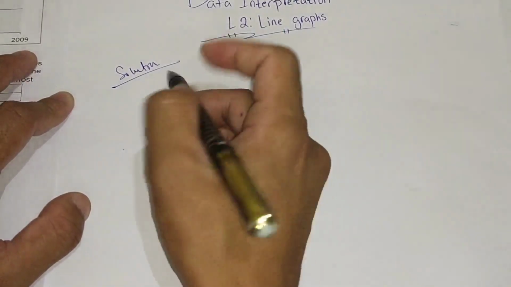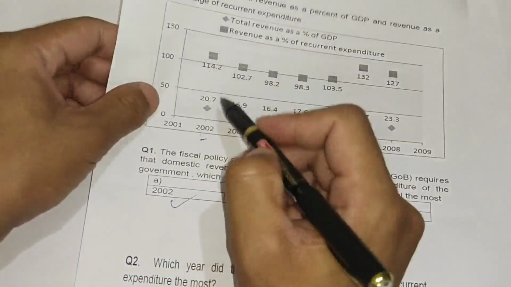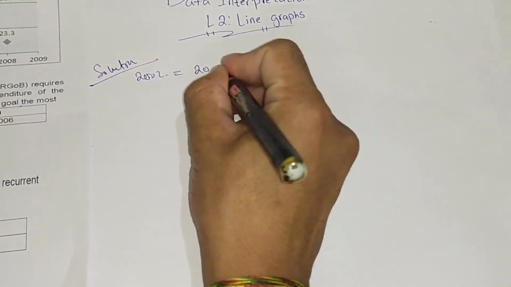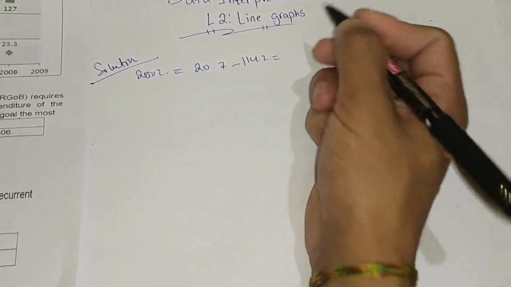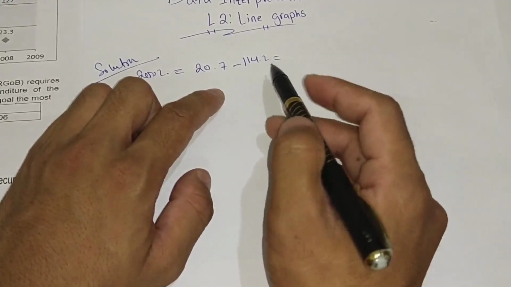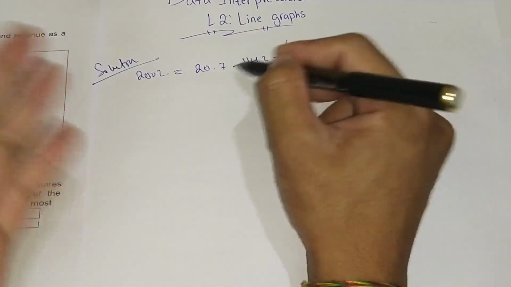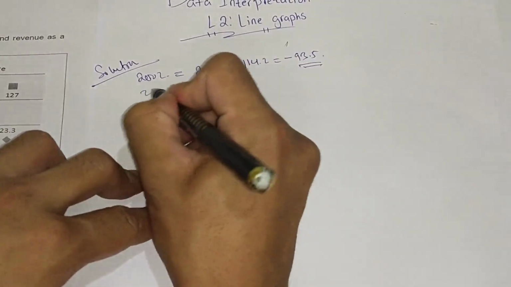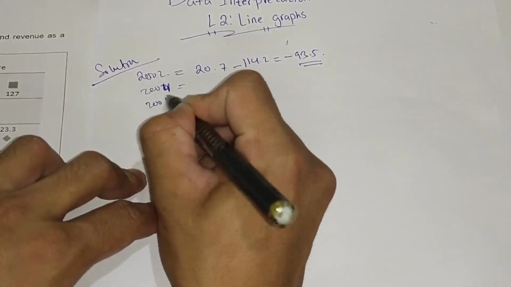For the solution, for 2002 the revenue is 20.7 and the expenditure is 114.2. Revenue 20.7 minus expenditure 114.2, you'll get negative 93.5. That is the gap for 2002. Then you look for the other options, 2004, 2005, 2006.